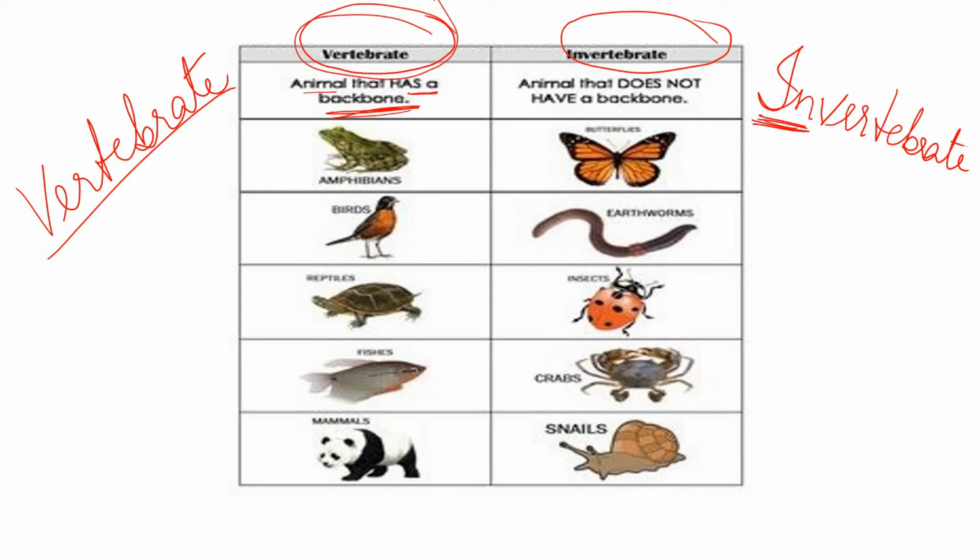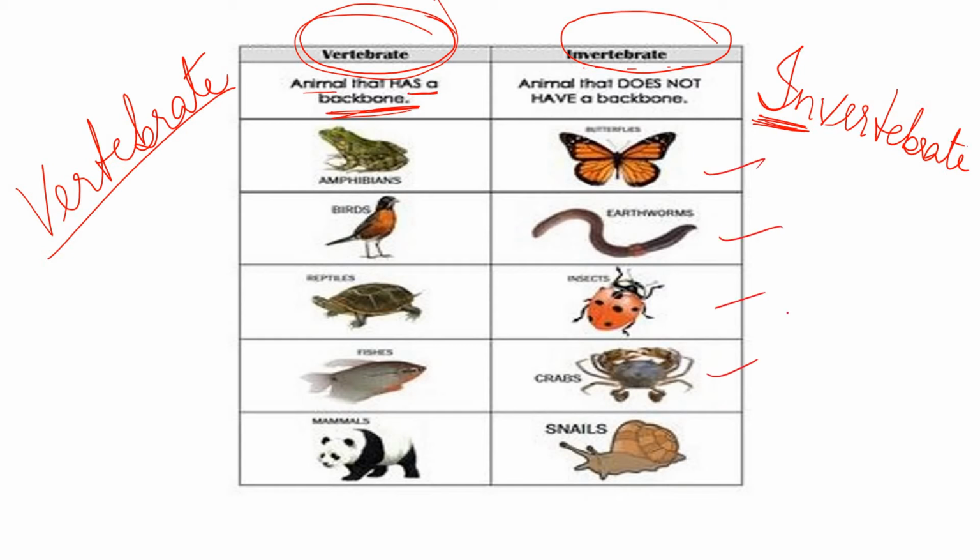So we are vertebrates. We have a backbone. And invertebrates are the ones that do not have a backbone. Suppose you can see this butterfly, they don't have a backbone. Earthworms, they are so slimy and keep on moving around the garden, the soil. They don't have a backbone.